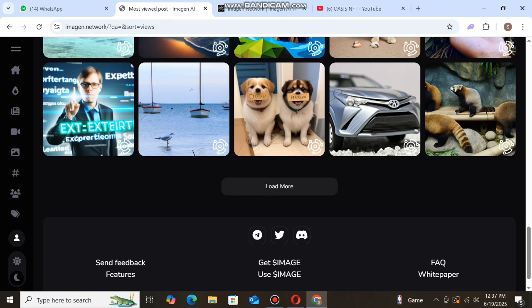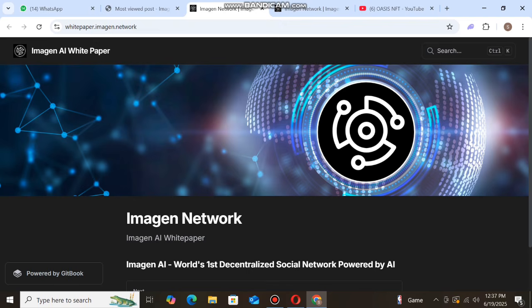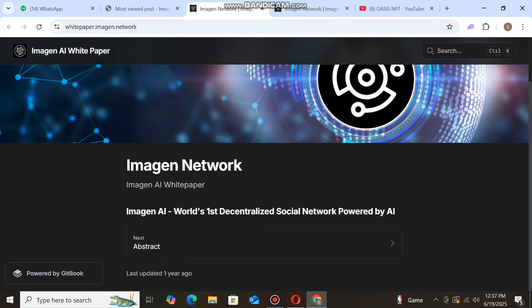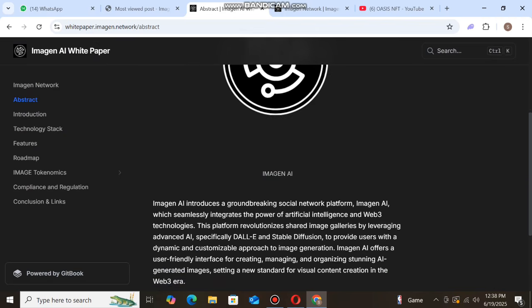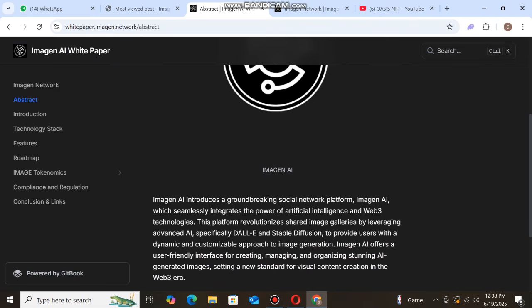Next, we go to the project's official white paper. You can click here and see the Amazon Network official white paper: Amazon AI, the world's first decentralized social network powered by AI. You can see the abstract. Amazon AI introduces a groundbreaking social network platform which seamlessly integrates the power of artificial intelligence and Web3 technologies. This platform revolutionizes shared image galleries by leveraging advanced AI, specifically DALL-E and Stable Diffusion, to provide users with a dynamic and customizable approach to image generation.